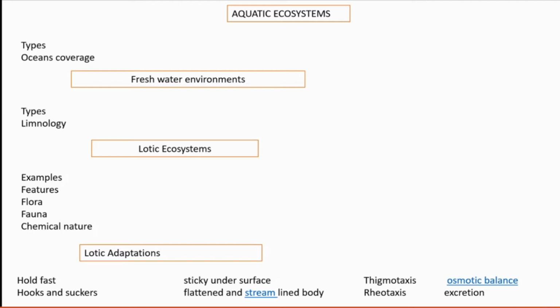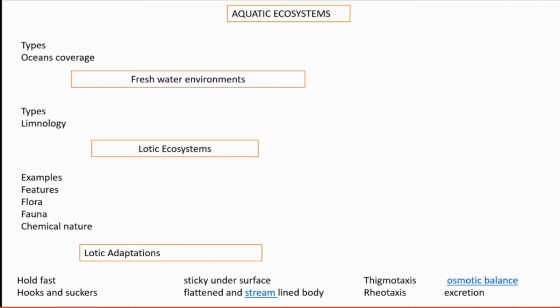Then hooks and suckers are also present in lotic organisms because the water current, the water flow, is high. To withstand that, they need to attach to something. For that attachment, they need hooks and suckers. Examples of organisms having these hooks and suckers are larvae of Simulium, caddisfly, Hydropsyche.